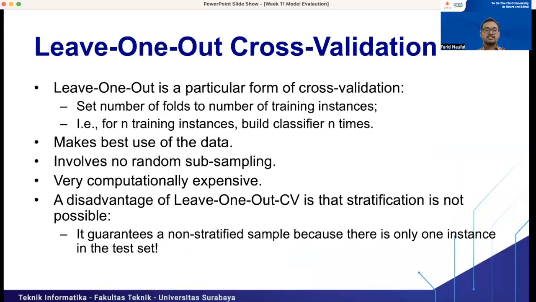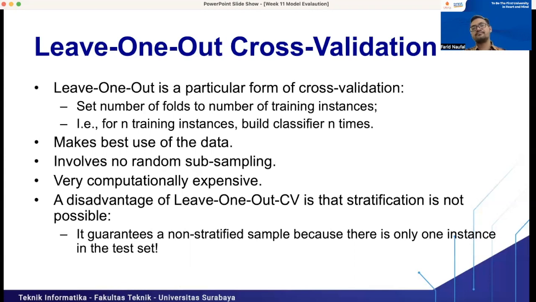Okay, the last one is leave one out cross validation. We can say that this is also a modification of cross validation. But what is the difference between leave one out cross validation and k-fold cross validation? Leave one out is a particular form of cross validation where you set the number of folds to the number of training instances. It means if we have 100 data, the k number will also be 100.